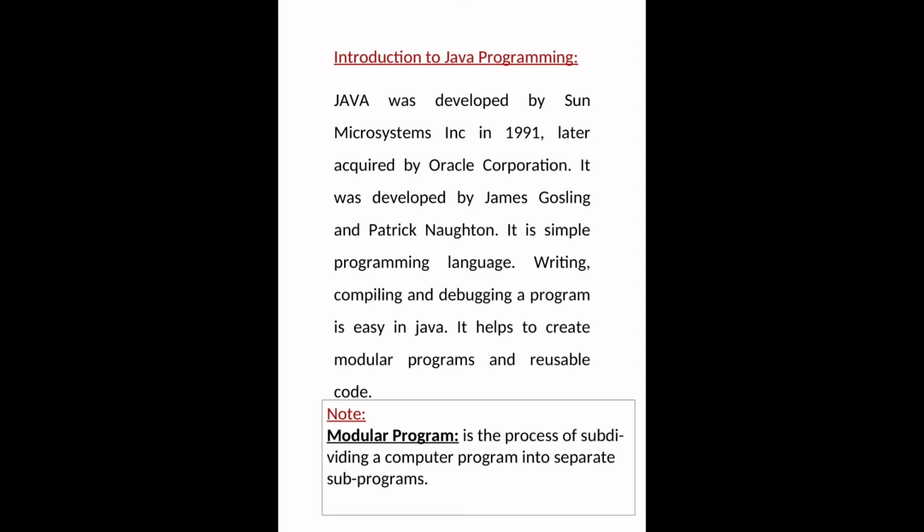So the Java Virtual Machine, JVM for short, converts the output of the byte code into high level language. Then we can read the output or result of the Java program or project.